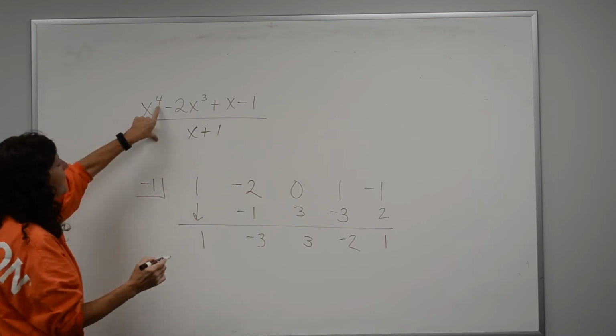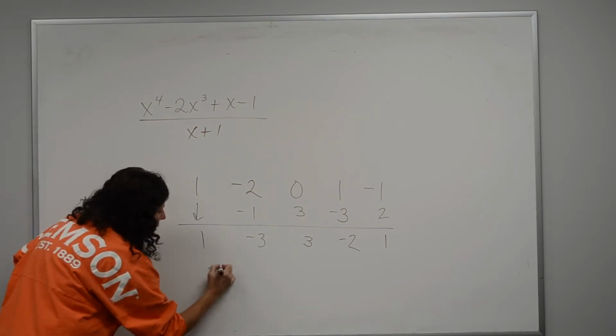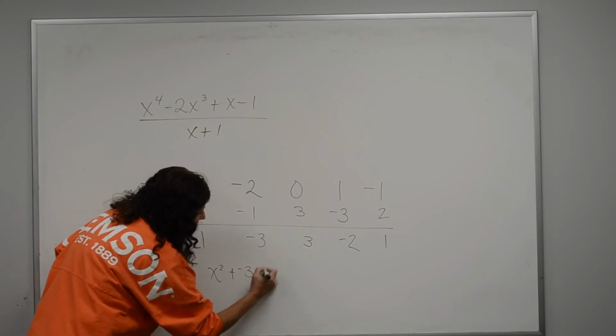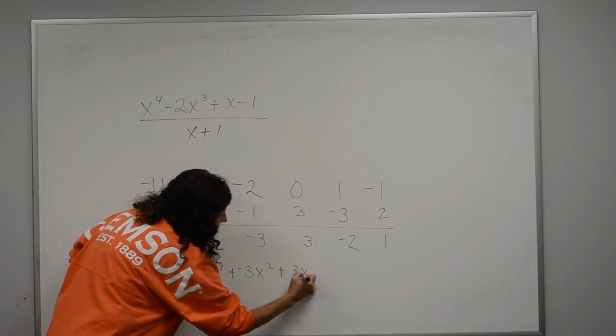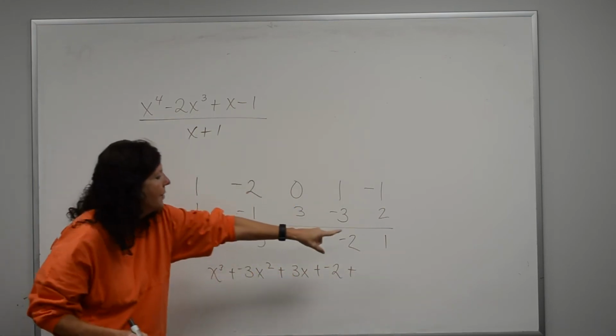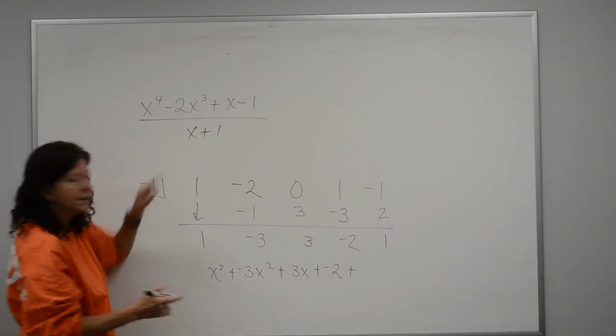So, depressed polynomial, what do I start with? 3. So I have an x to the third, because I have an understood 1 there, plus negative 3x squared, plus 3x, plus negative 2, and then the last number, that 1 goes over top of my x plus 1, because that's my divisor.